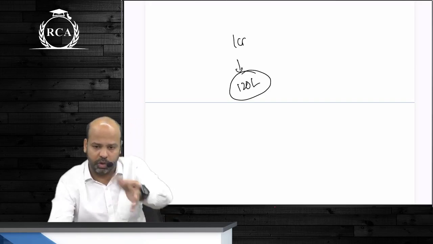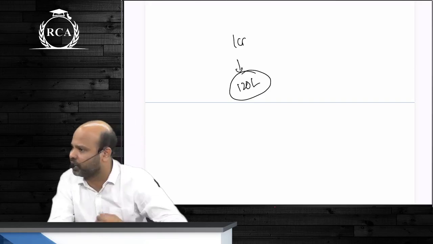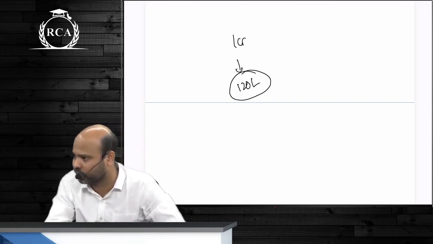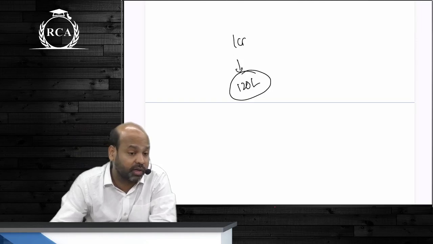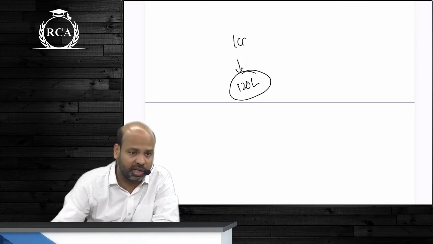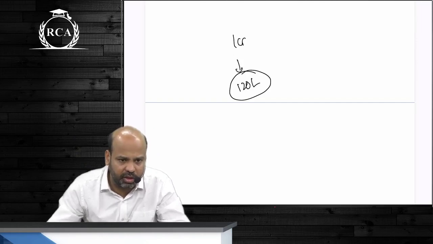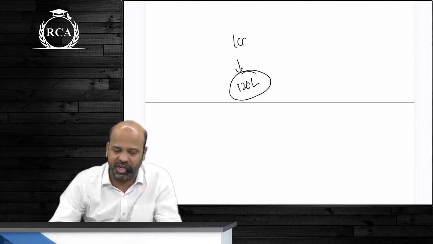Now you can talk about your prudence concept, conservatism, that you can recognize all the anticipated losses, but you cannot recognize all your gains till you have actually realized it. Are you getting the point? So what is the recognition criteria?